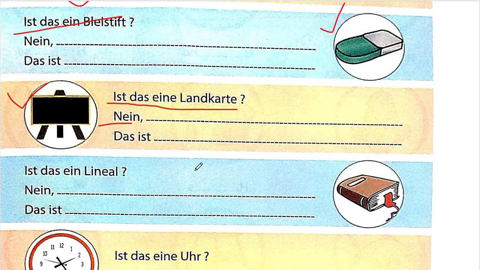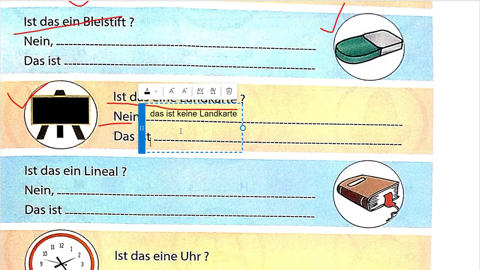I'm saying the answer. Are you able to follow? If you're not able to follow, let me just write it down. Das ist keine Landkarte. And here it should be: Das ist eine Tafel. The E is not capital.